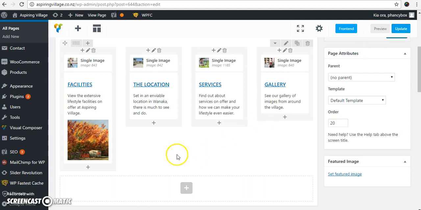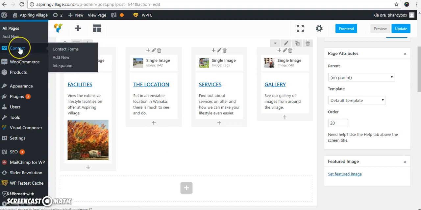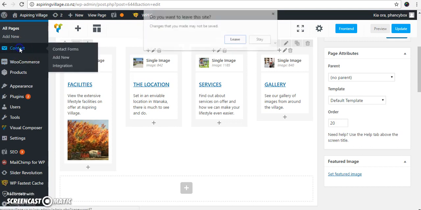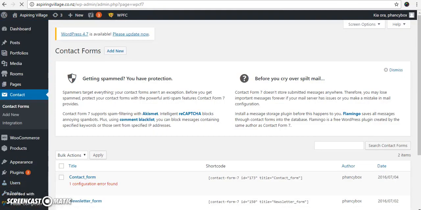So if you've done something and you're very confused and you're not too sure how to get out of what you've done, you can just navigate to another page, and it will say, you're about to leave this page, are you sure, because you're going to lose all of your changes? And just say yes and click on Leave. And that way you're not going to risk putting anything nasty live on your website.